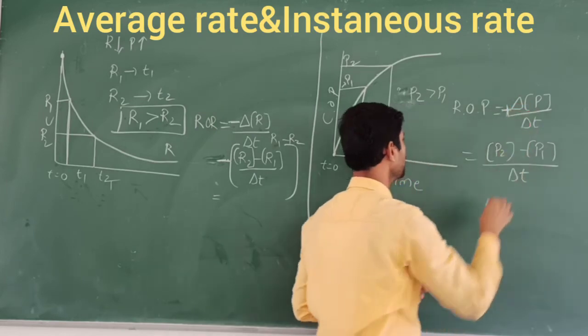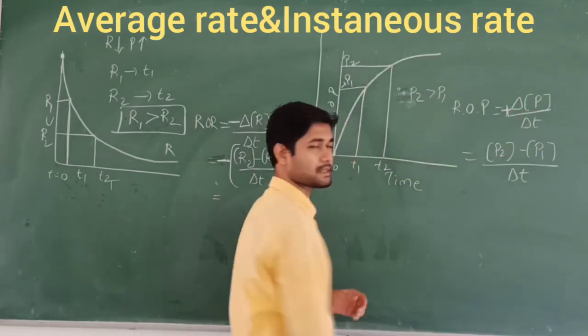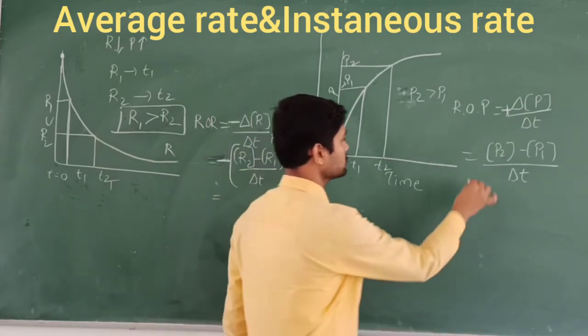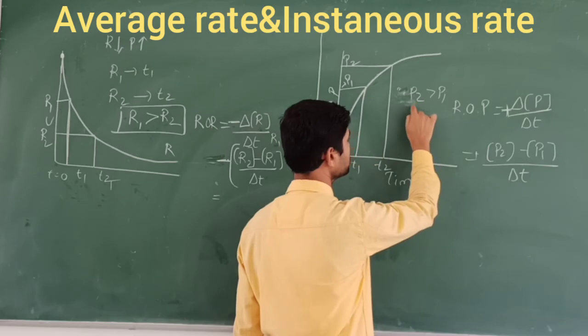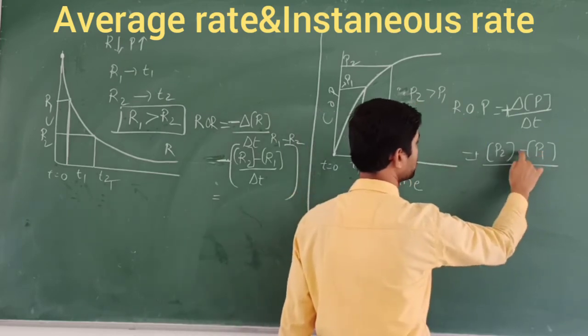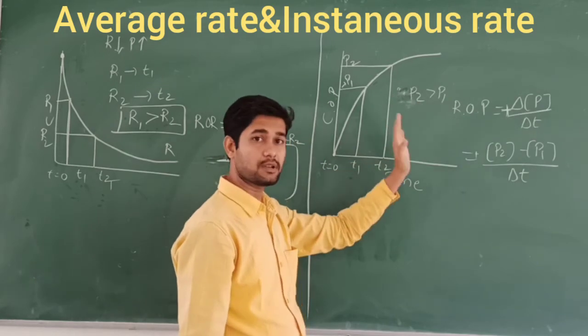Why positive? Because the concentration is going to increase here. That's why we are denoting the sign as positive. This is also considered a positive sign. P2 should be in the positive terms. What about P1? P1 should be negative. That's why P1 should be lesser than P2. So this is about the average rate.